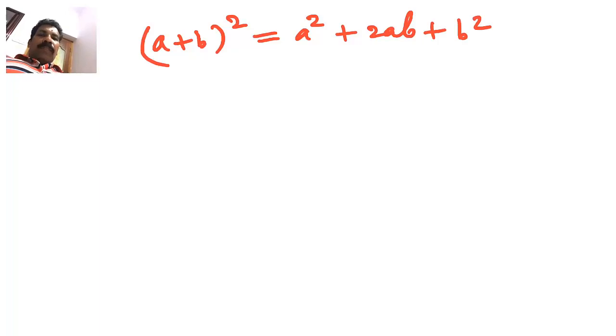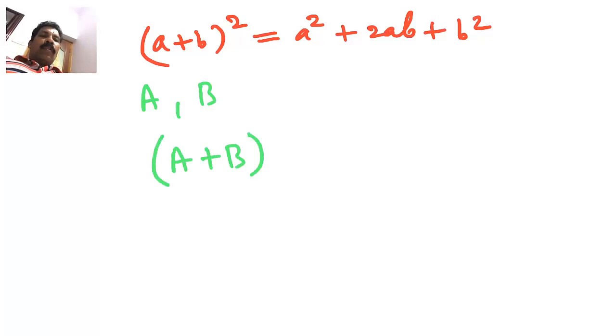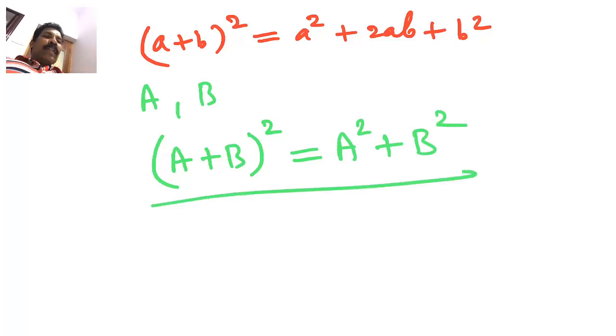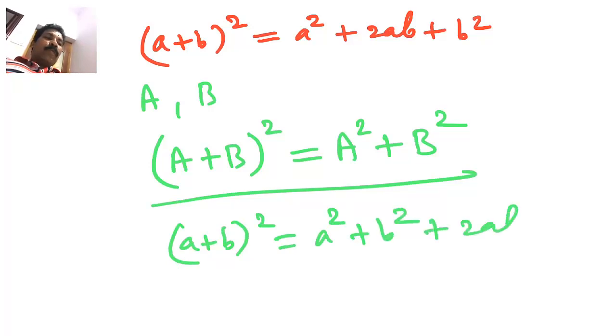Now a challenging problem to you: please find two matrices, say capital A and B, in such a fashion that (A plus B) the whole square is equal to A square plus B square. So it is not true in ordinary algebra. In ordinary algebra, (a plus b) whole square is not equal to a square plus b square; no, plus 2ab also there.